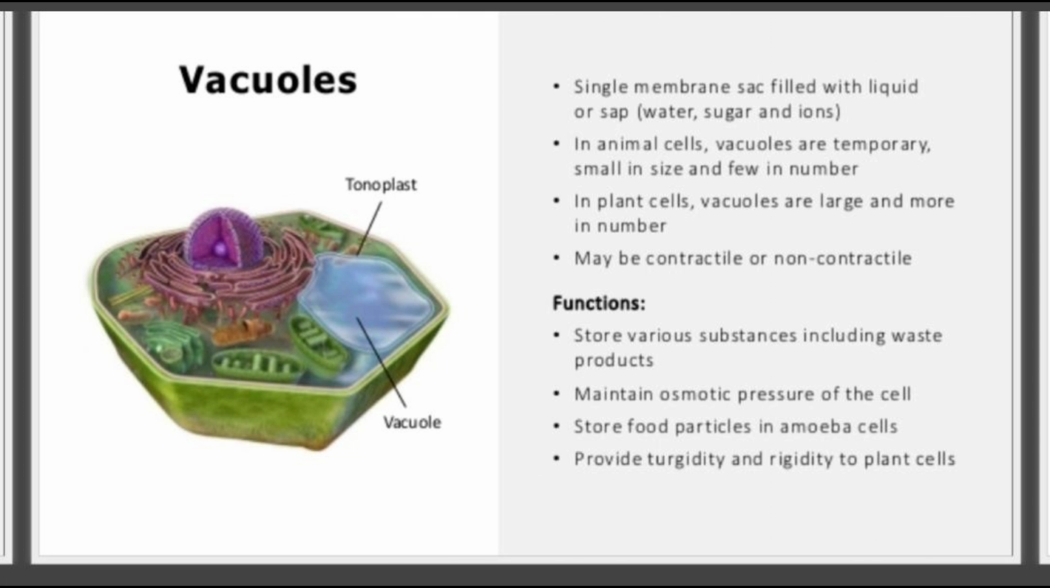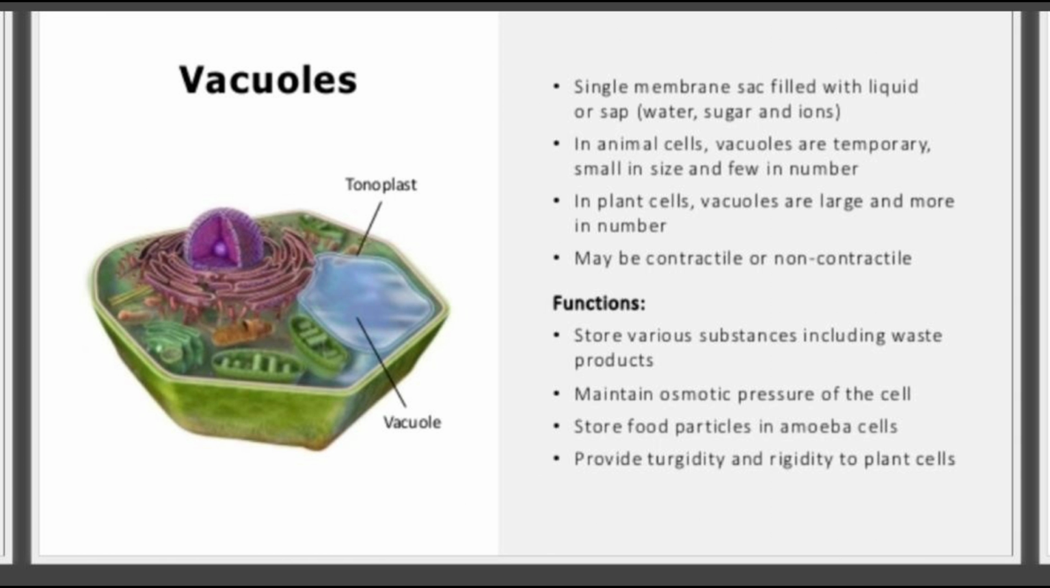Next come vacuoles: single membrane sacs filled with liquid or sap. Sap means water, sugar or ions, etc. This is known as a vacuole. In animal cells, vacuoles are temporary, small in size and few in number. In plant cells, vacuoles are large and more in number. They may be contractile vacuoles or non-contractile vacuoles.